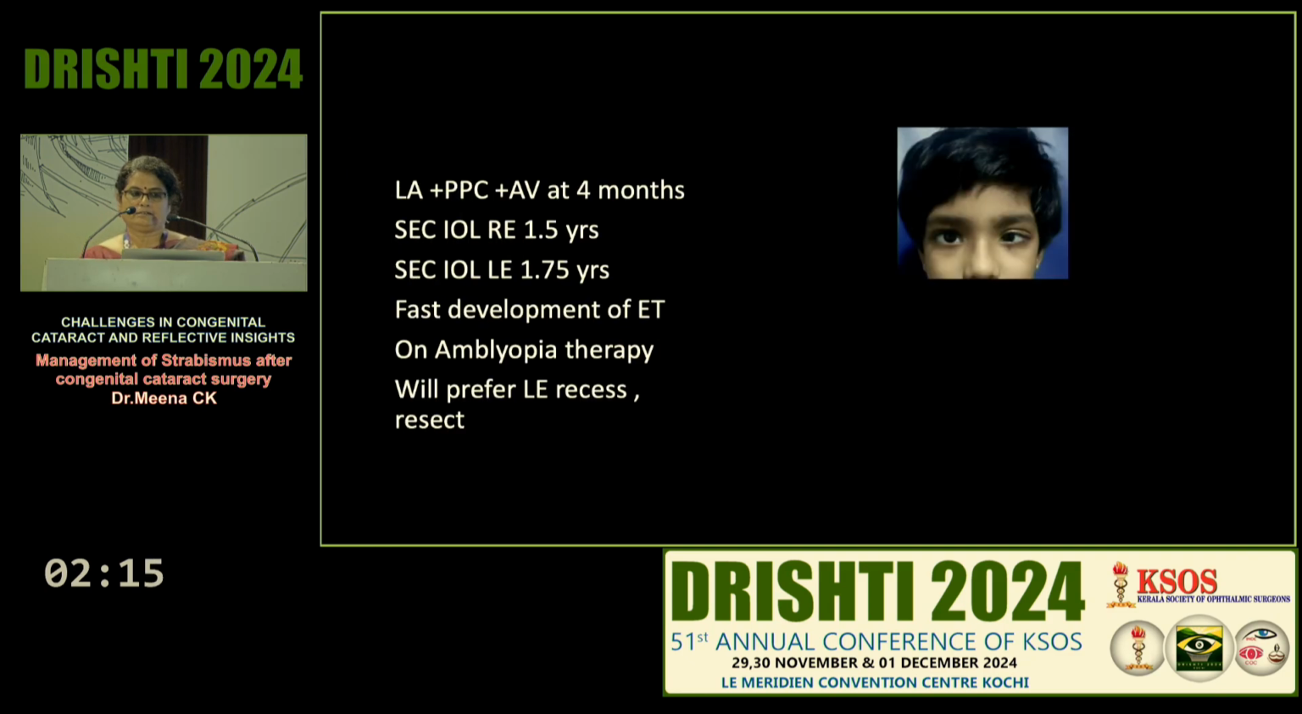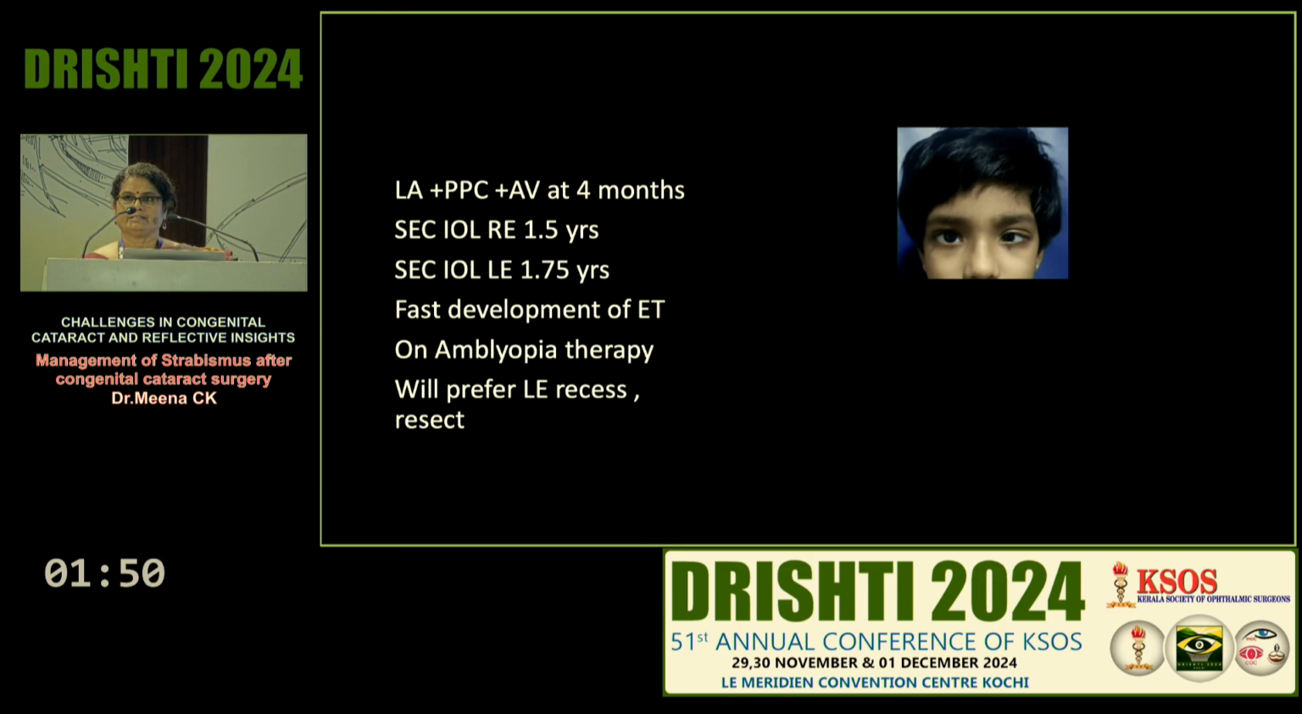This girl again was operated at 4 months of age. She underwent lens aspiration, PPC with anterior vitrectomy at 4 months, both eyes, and secondary IOL was done at 1.5 years in the right eye, and in the left eye it was done close to 2 years. So there was a gap between secondary IOL insertion in both eyes, mainly because we didn't get an anesthesia fitness because of various systemic issues for the child.